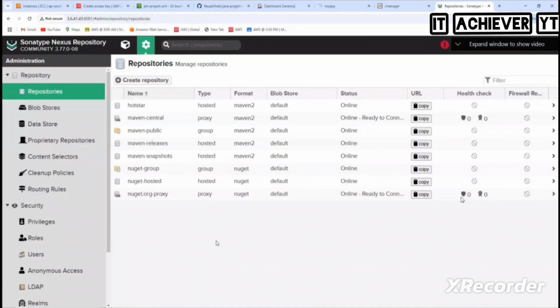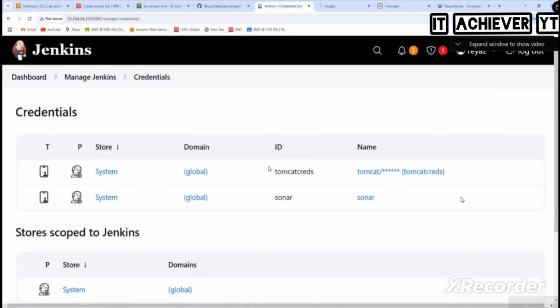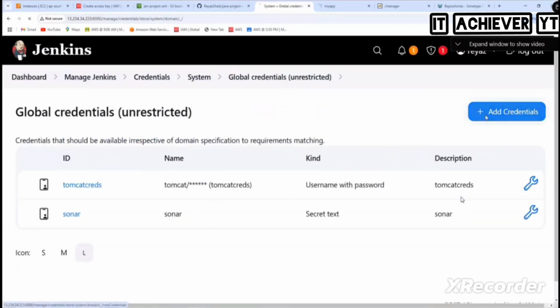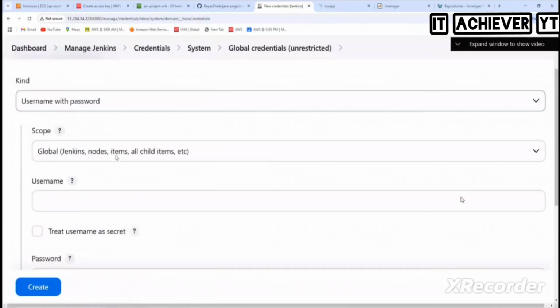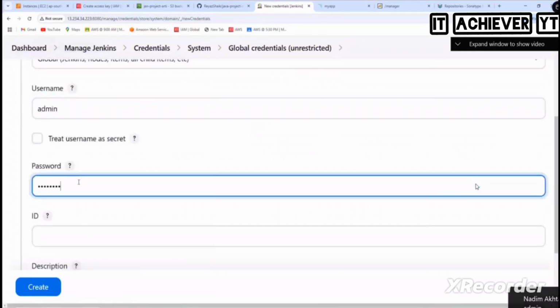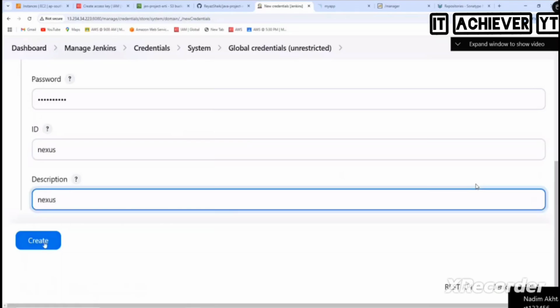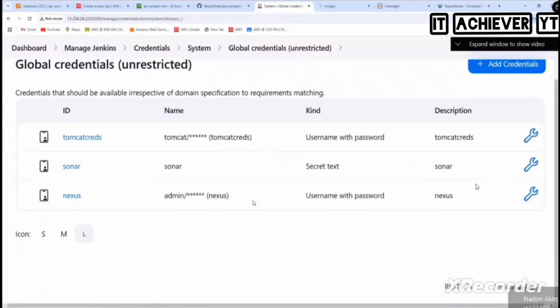So what I need to do? Credentials. So I need to go for credentials. Let's go here, credentials, global, add credentials. Which one do I need to select here? Username is admin. Password is the same. ID, I'll put Nexus. Click on create. I'm going one step at a time, so I'm asking again. Clear?